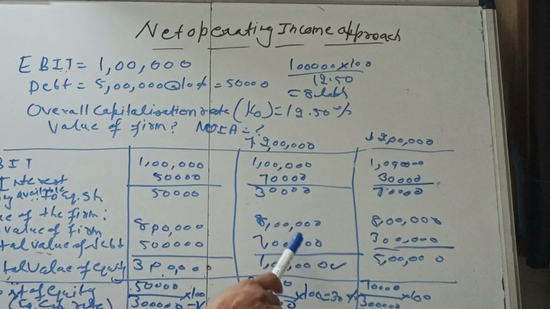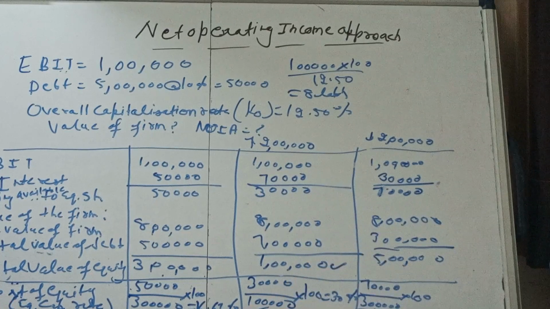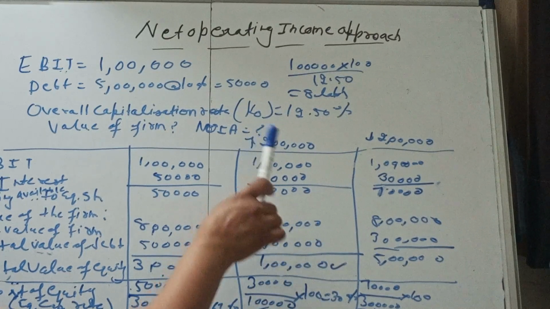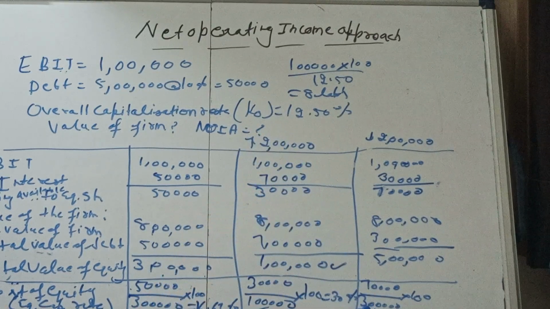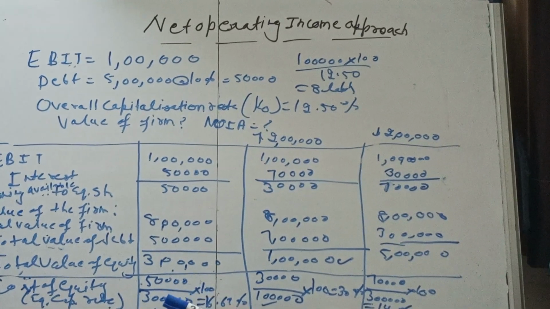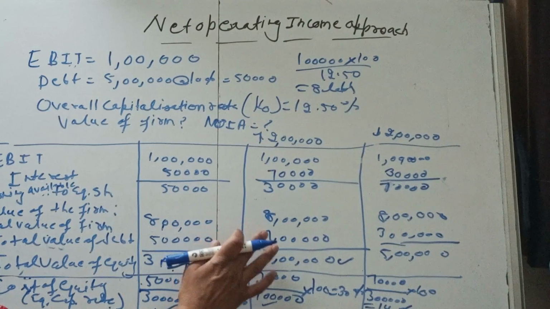Due to the decrease in the debt proportion, the expectation of the equity shareholder has decreased, it is 14%. But if you increase the debt proportion, the expectation of the equity shareholder has increased to 30%. There will not be any effect on the value of the firm, it will remain the same, 8 lakh, 8 lakh.